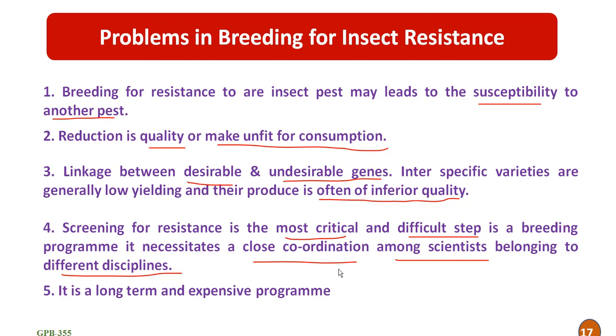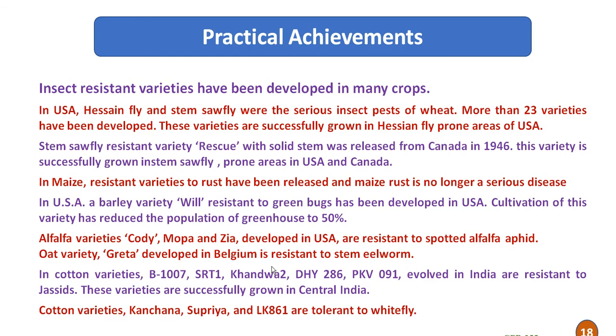rewarding. Then last one is that it is a long term and expensive program. Breeding for insect resistance is a long term and expensive method. So these are some of the problems or demerits of breeding for insect resistance.